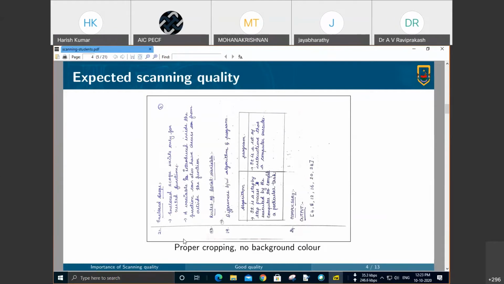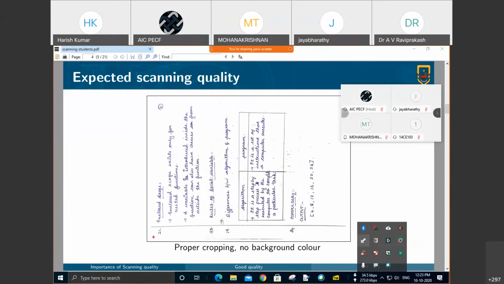If you look at this image, you can see that the borders are okay, nothing is cut, everything is well within reach. The background is white, and the color of the handwriting is clear. The orientation is good.